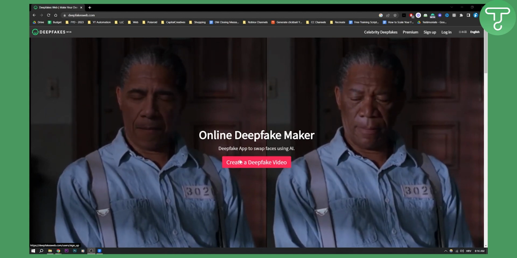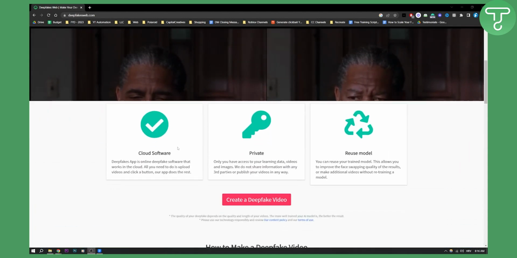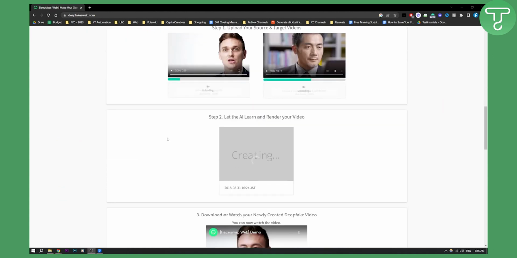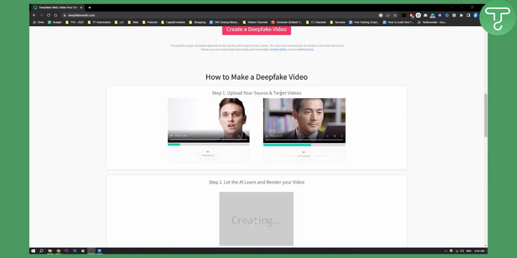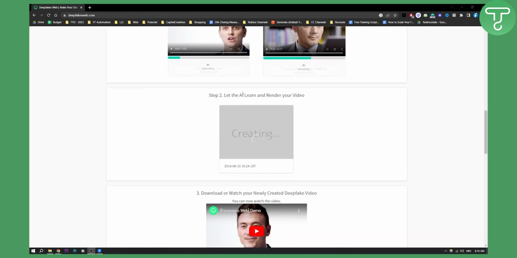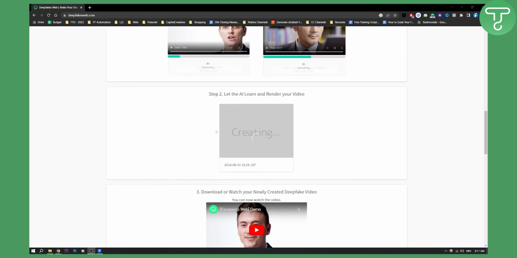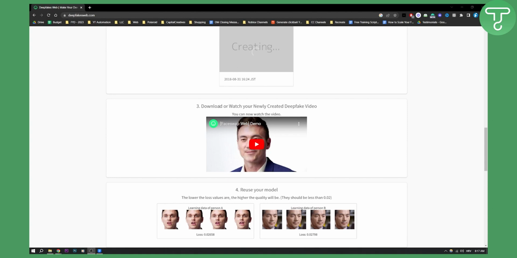So based on that, as you can see right here, you need to go and upload your source and target videos. This is the first thing that you need to do on this platform. Then once you upload your source and target videos, let the AI learn and render your video. Then it will render your video, and you can download and watch your newly created deepfake video.